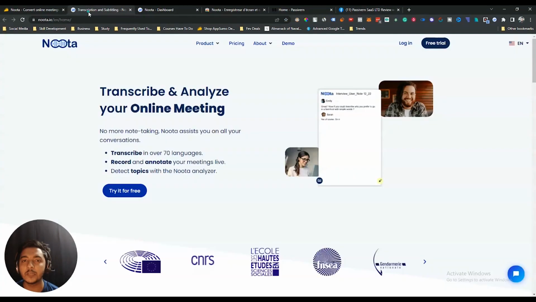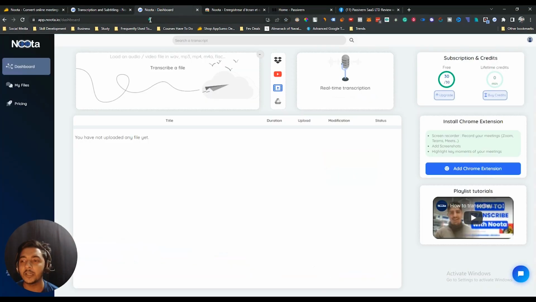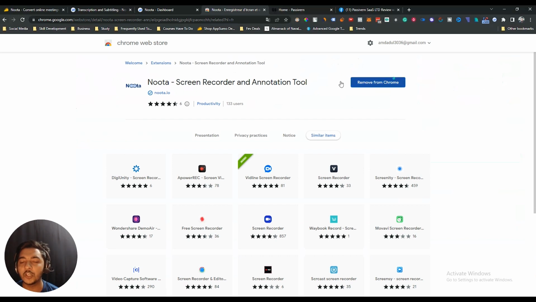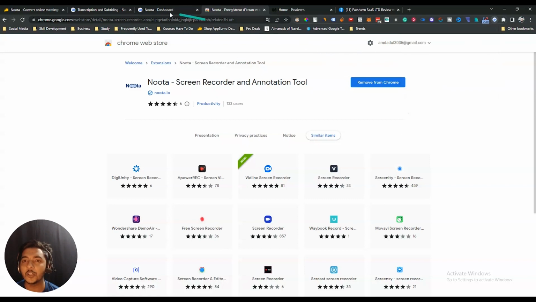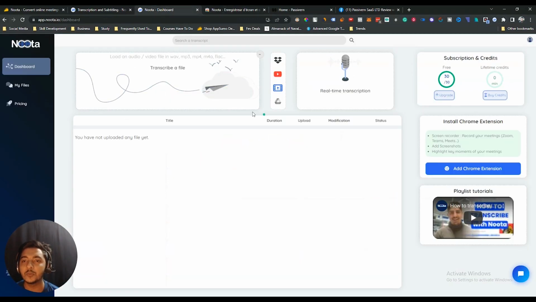Now this is the dashboard of Noota that you will get whenever you log in or sign up. And they have a Chrome extension. You have to make sure that you have installed this Chrome extension on your browser. I have already installed it, guys. Here, see, this is the extension, and this is the dashboard.